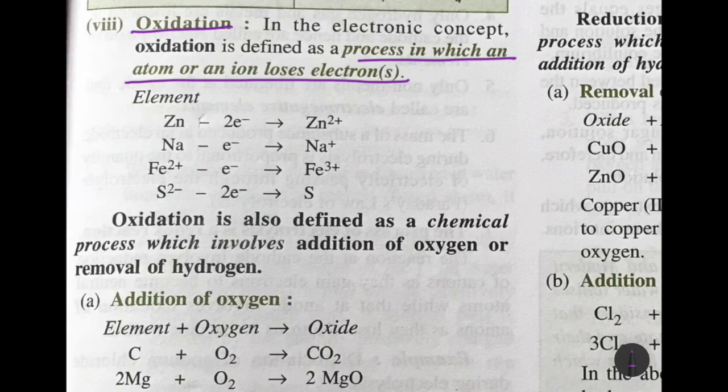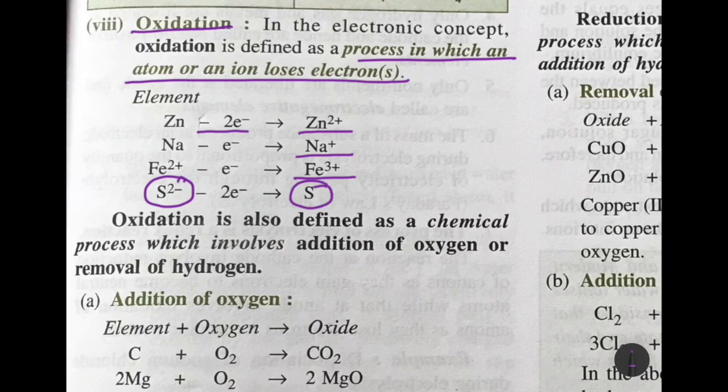Here you can see zinc loses two electrons to become an ion. Similarly, sodium turns into an ion, iron turns into another ion, and sulfur, when it loses two electrons that it had gained, will turn into a sulfur atom.